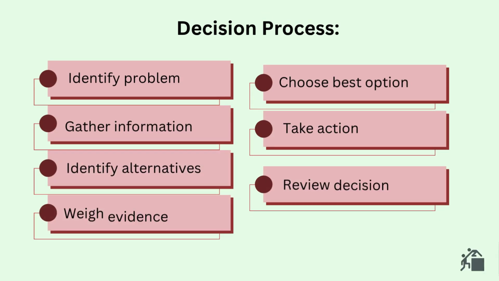The decision making process follows simple steps. First, identify the problem, then gather information. Next, identify alternatives and weigh them. Choose the best option, take action, and finally review the results.